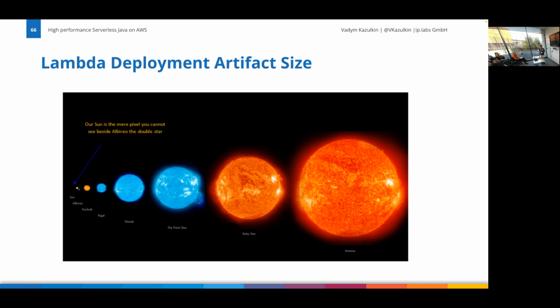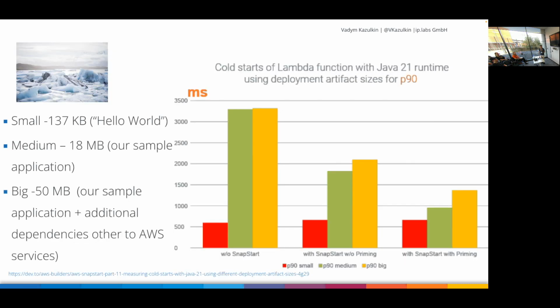Okay, we know that deployment size matters, because the more code needs to be downloaded from S3, the more code needs to be instantiated. But what about the case if you have SnapStart? You see the yellow one or the green one, so the artifact size still matters also with SnapStart.